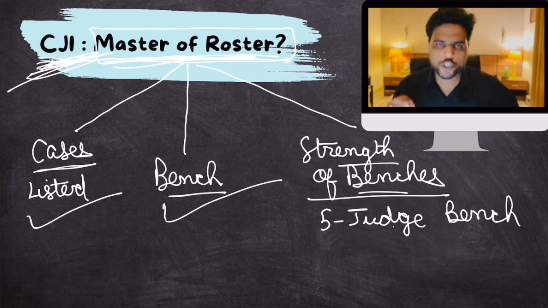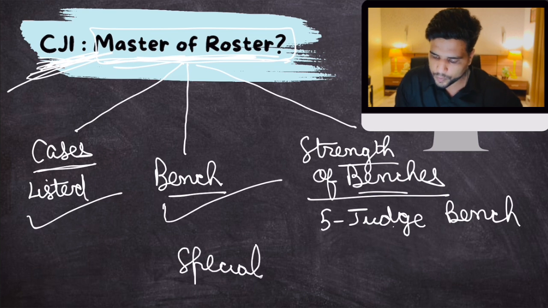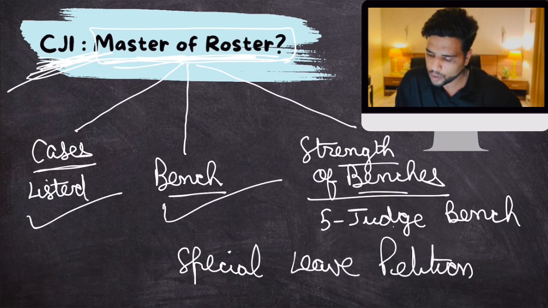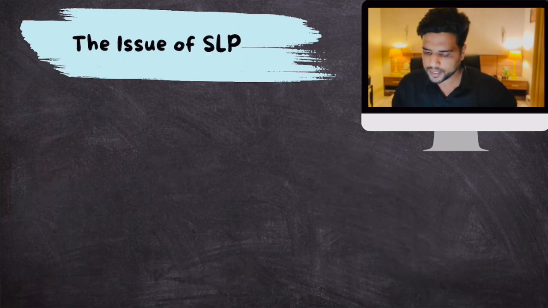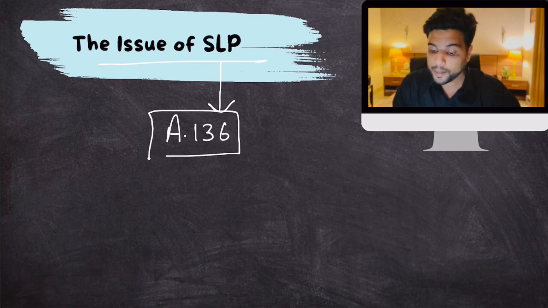Now, the reason why this news made headlines was because of a particular kind of case that gets admitted to the Supreme Court, known as a special leave petition, also known as SLP. So what is this special leave petition? It is mentioned in our constitution under Article 136, and it basically gives a sort of superpower to the Supreme Court.